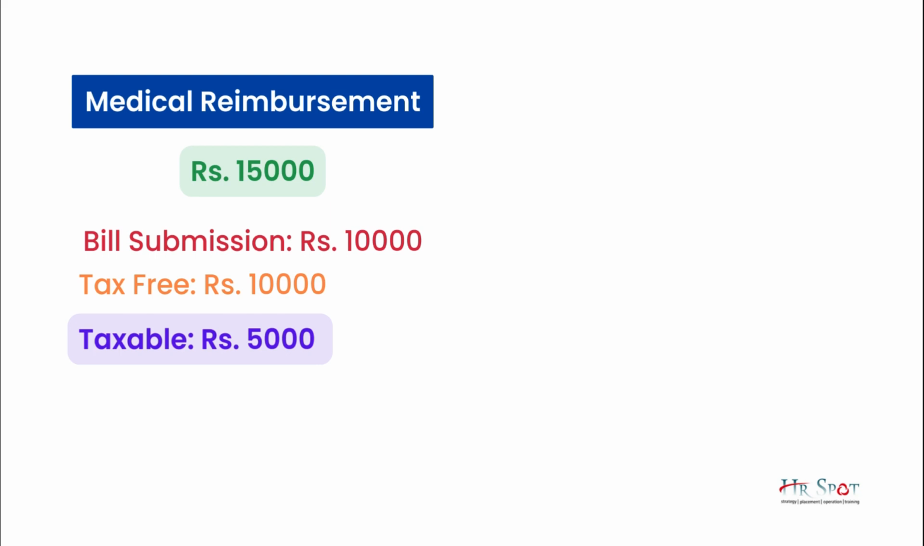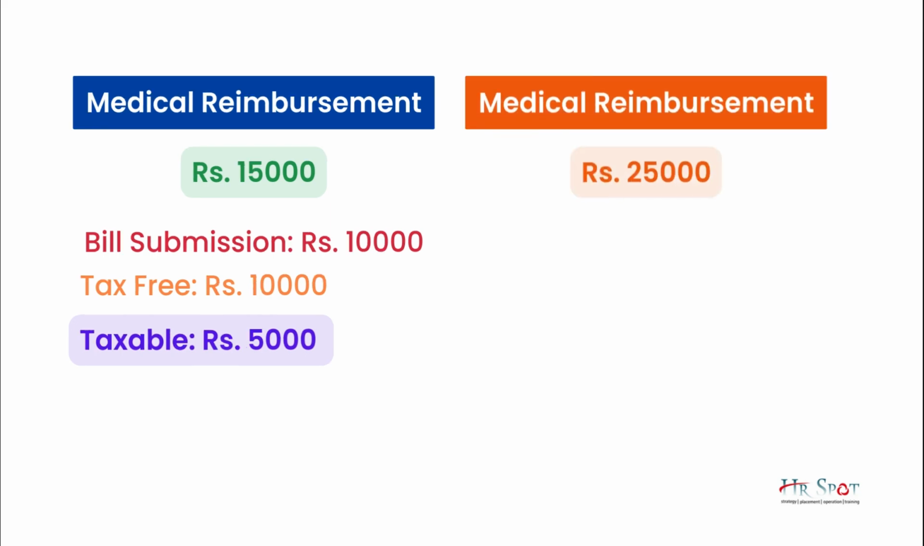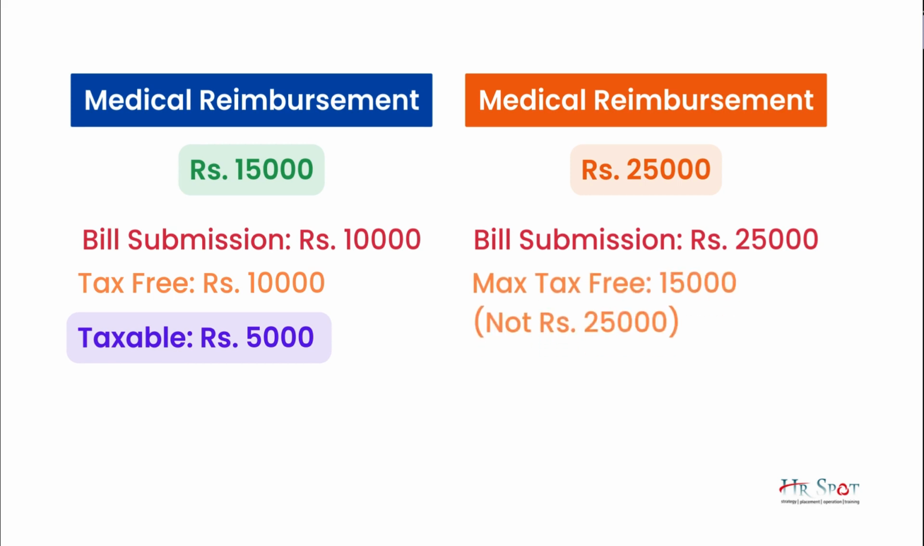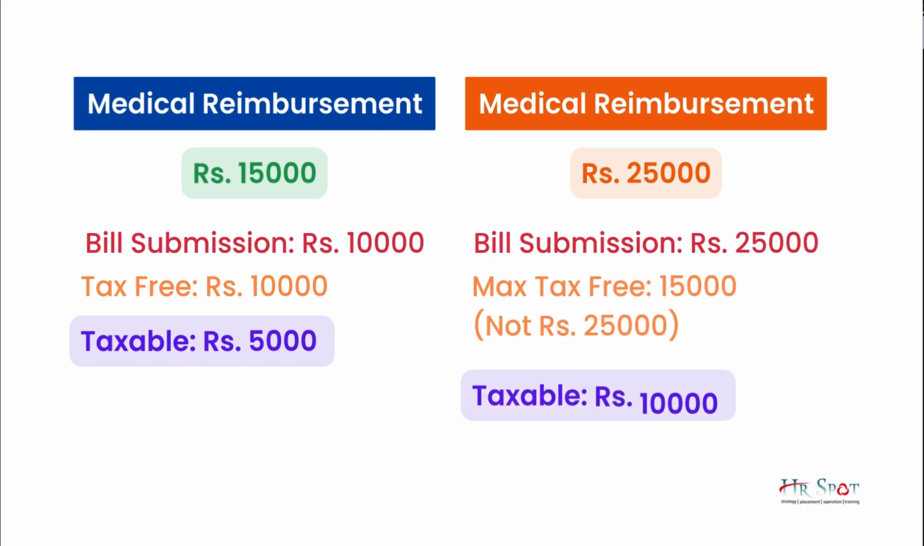If I consider the example the other way, suppose the medical reimbursement amount is 25,000 and the employee has submitted bills of 25,000, then also the maximum tax-free limit will remain 15,000. It will not be 25,000. That means a maximum of 15,000 medical reimbursement can be saved from the taxable income by the employee if they submit the bills.